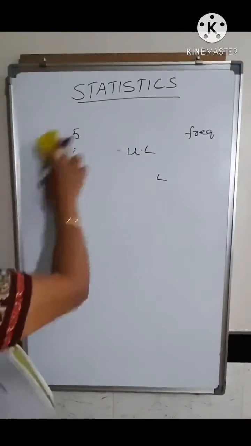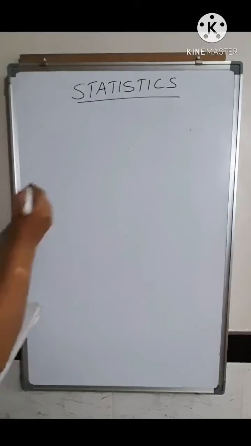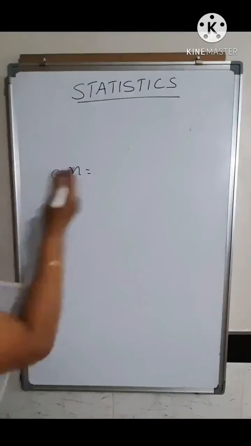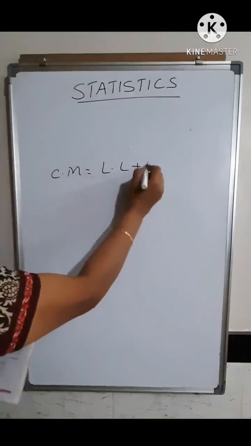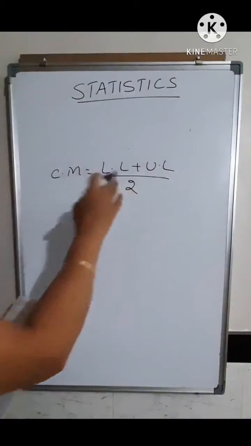Now next you have got the class mark. Class mark is nothing but the average of the lower limit and the upper limit. The formula to find the class mark is the lower limit plus the upper limit upon 2. So you have to add the two limits and divide by 2.